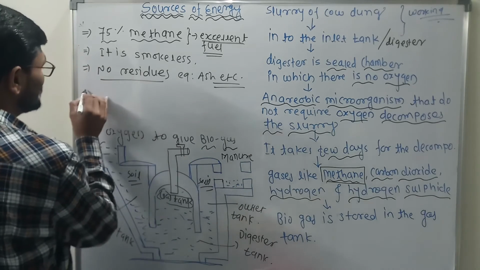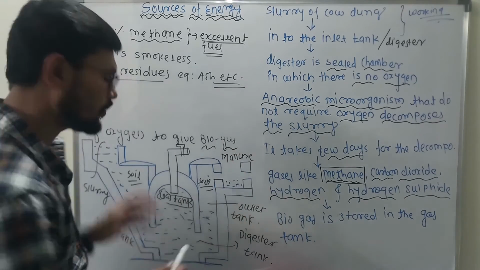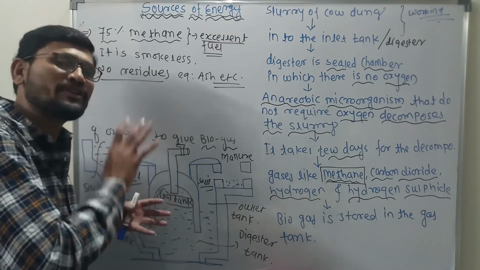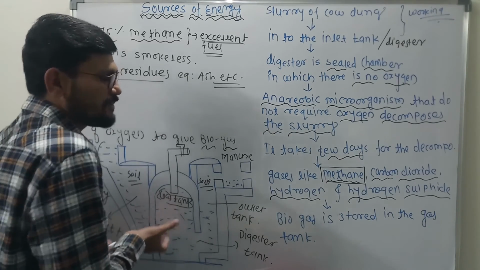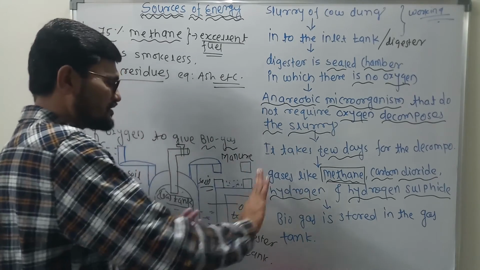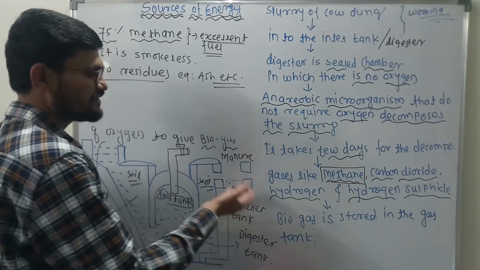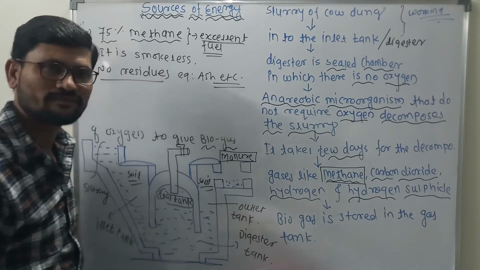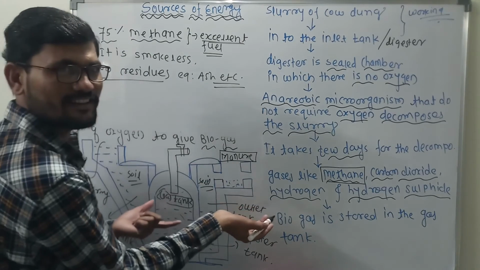Getting what I'm saying? And the third thing is the slurry that is left in the outlet tank. Clear? Now what happens with that? In the digester, all these things will digest. Due to the digestion, pressure will be exerted. Now as soon as the pressure is exerted, what will happen? Through the digester, some amount of the slurry gets passed, due to this pressure from the side, and reaches the outlet tank. As soon as it reaches the outlet tank, it becomes excellent manure.